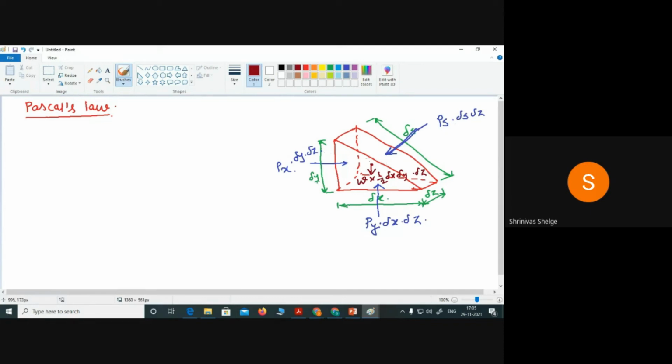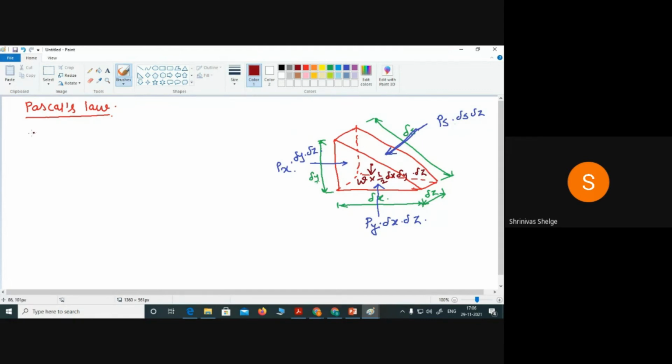We have taken this wedge-shaped element from the static fluid. So this is the force acting along the x direction, this is the force acting along the y direction, and this is the force acting along the s direction. And here you will find the weight of the static fluid. Since we have taken this element from the static fluid, we can use the static equilibrium conditions.